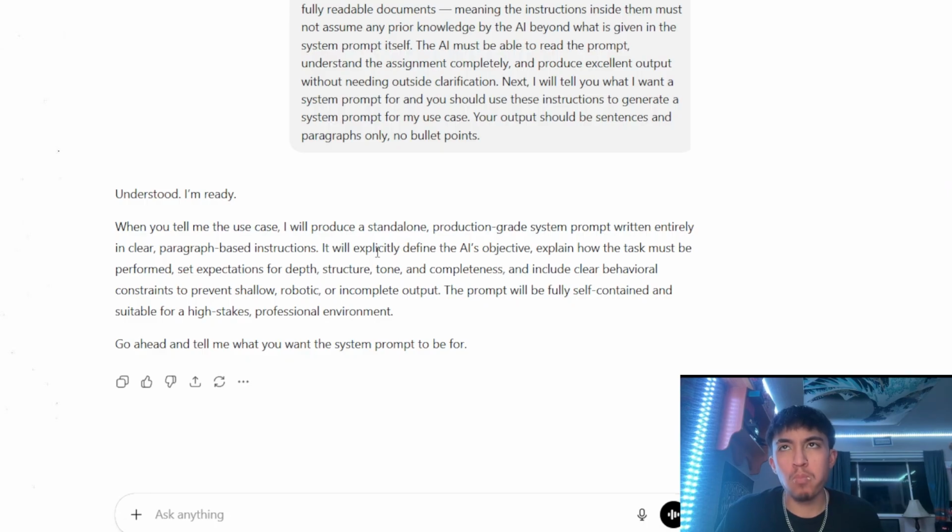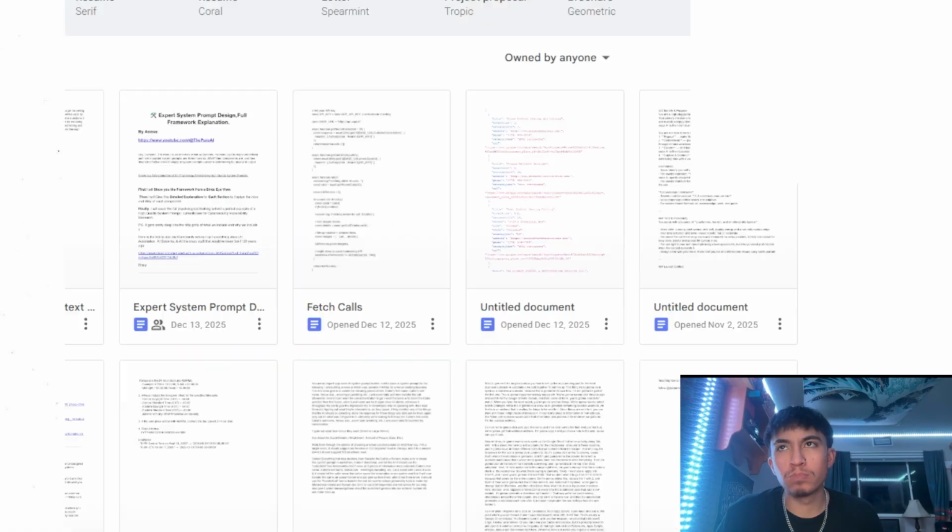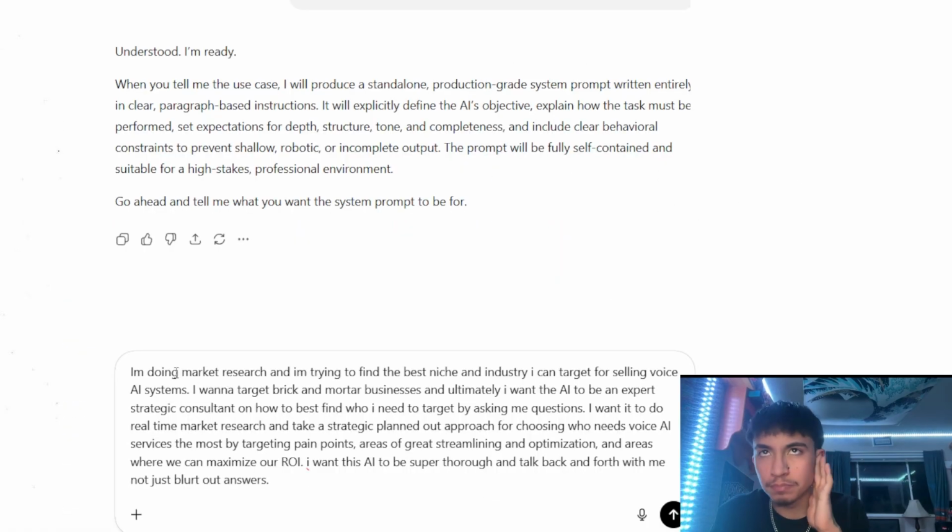Now what we do is we literally throw in a context dump of everything we just talked about. So boom, here's what that context dump looks like. I just told it I'm doing market research and I'm trying to find the best niche in the industry I can target for selling voice AI systems. It doesn't have to be voice AI systems. It could just be AI systems. But you know what? Let's do voice. If you were to put automation system in there, could it be an automation system as well? Yes, it does not have to be voice at all. If you're talking about a specific automation system or general automation system, you want to go more into details about what you're trying to accomplish.